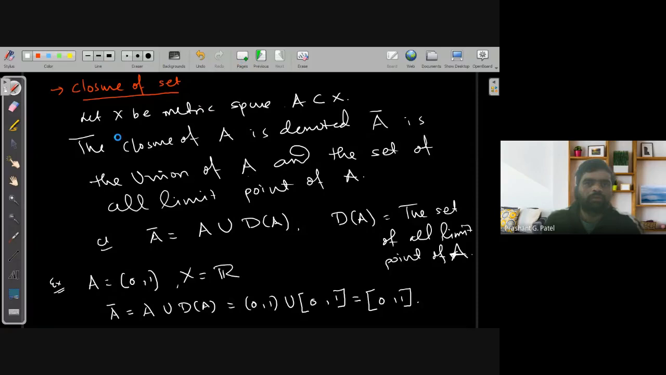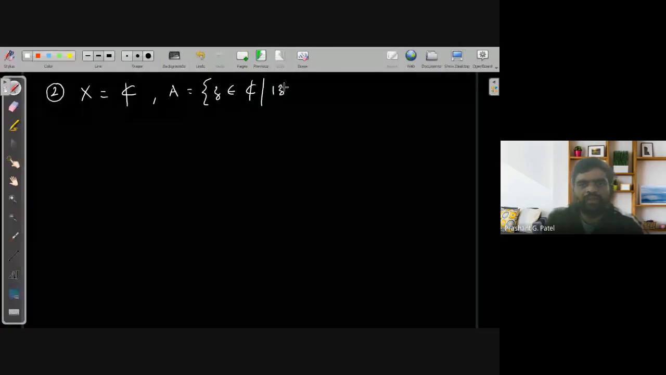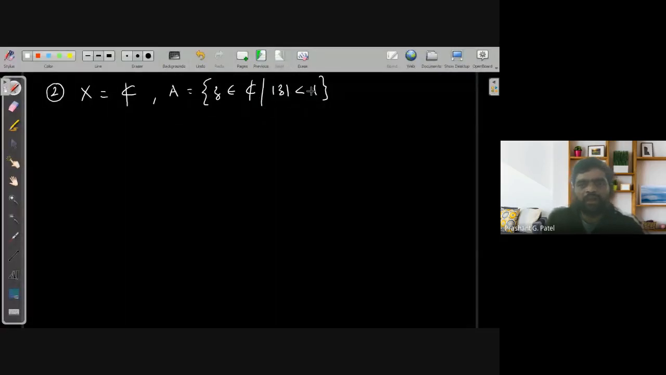Let's have another example. Let us consider X as the set of all complex numbers with the usual metric, and A is the set of all complex numbers Z such that modulus of Z is less than 1. That means I have taken a unit disk here. What will be the closure of this set? Can somebody tell me? It is A union the limit points of A. A is already there. What are the limit points of this set? So you just see, let us try to draw that figure.